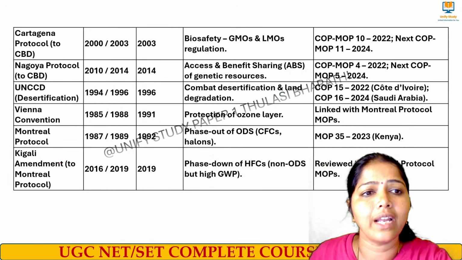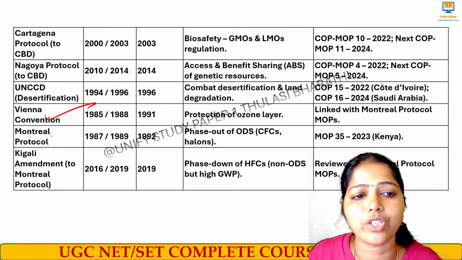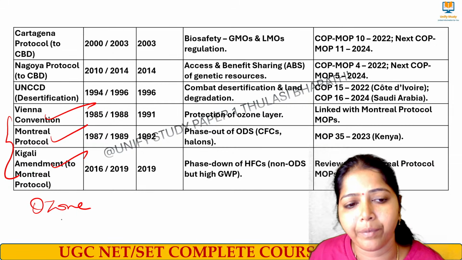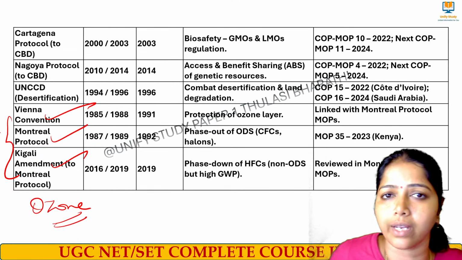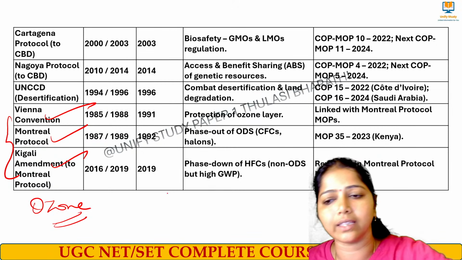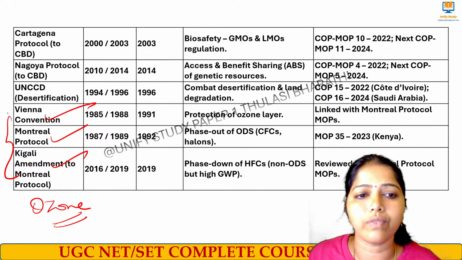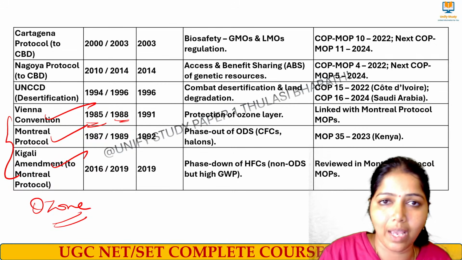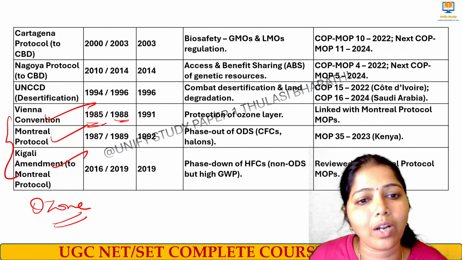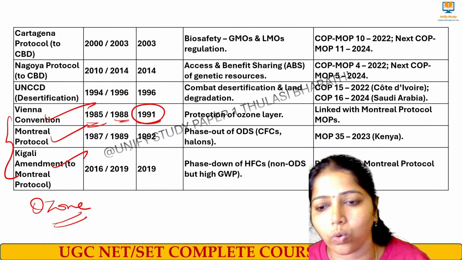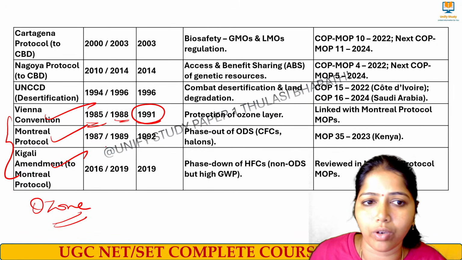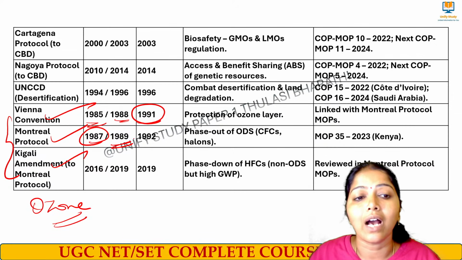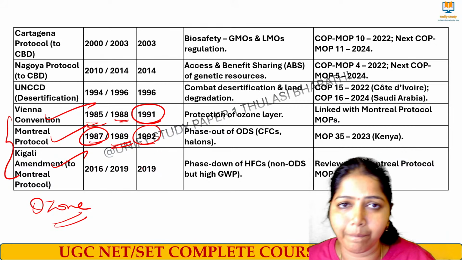Okay, right. Next we move to the Vienna Convention, Montreal and Kigali. These are the three important things with respect to the ozone layer. So the first two things are regarding the greenhouse gas. These three things are regarding ozone layer depletion. So the Vienna Convention: 1985, and in 1988 it came into force and became effective, and India adopted in the year 1991, to protect the ozone layer. Okay, the Montreal Protocol: 1987 it was started, in 1989 it became effective, and in 1992 India adopted it.